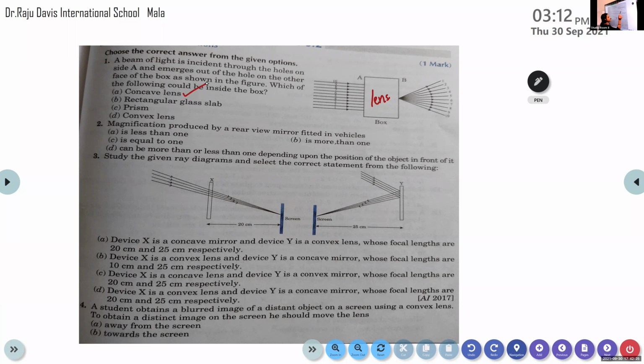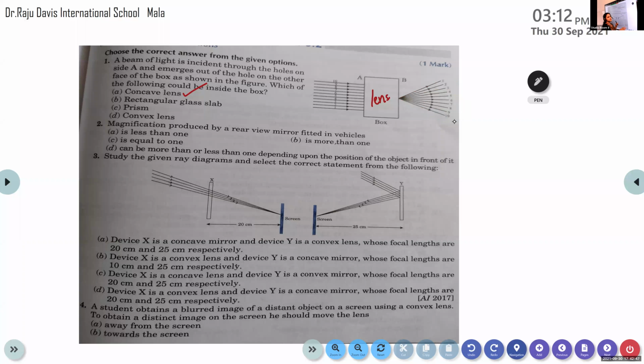But after the refraction, all the light rays get diverged. It is because of the presence of concave lens.